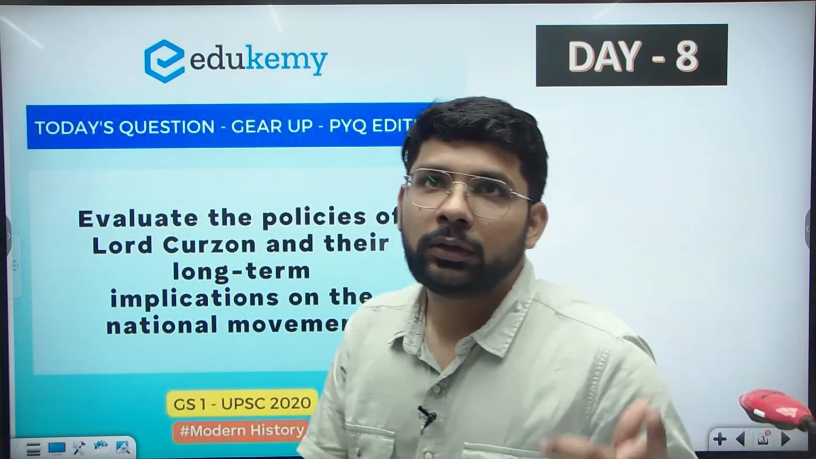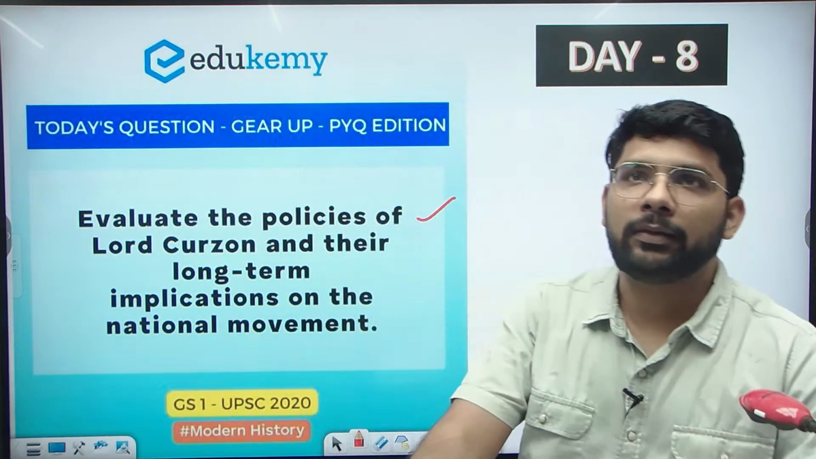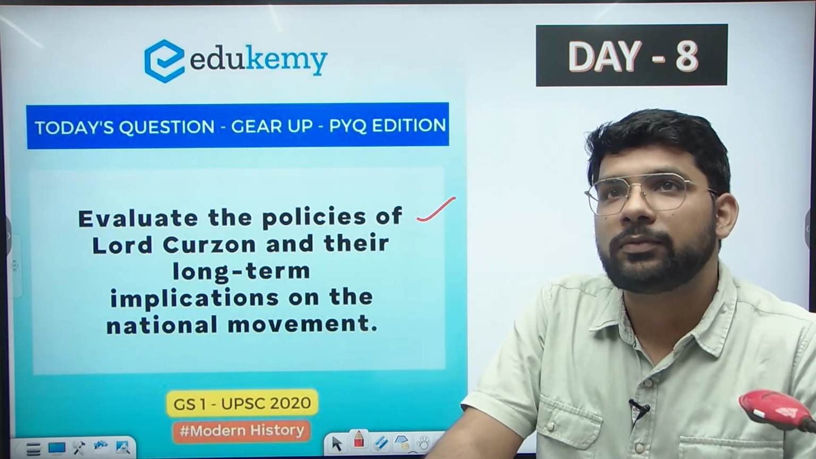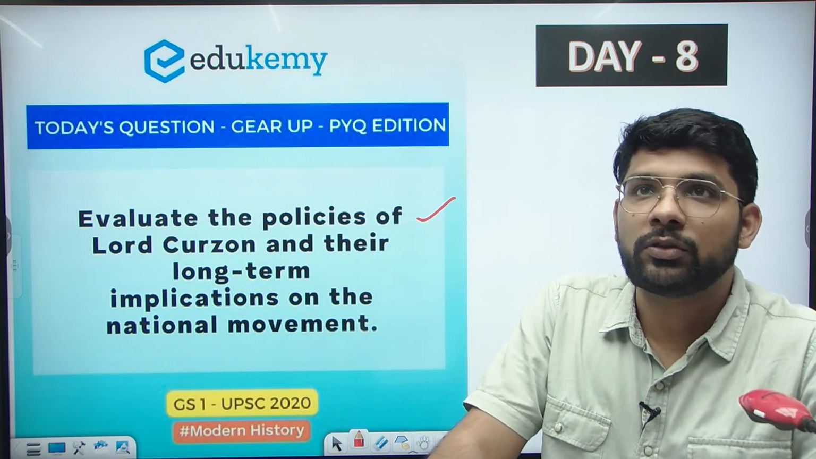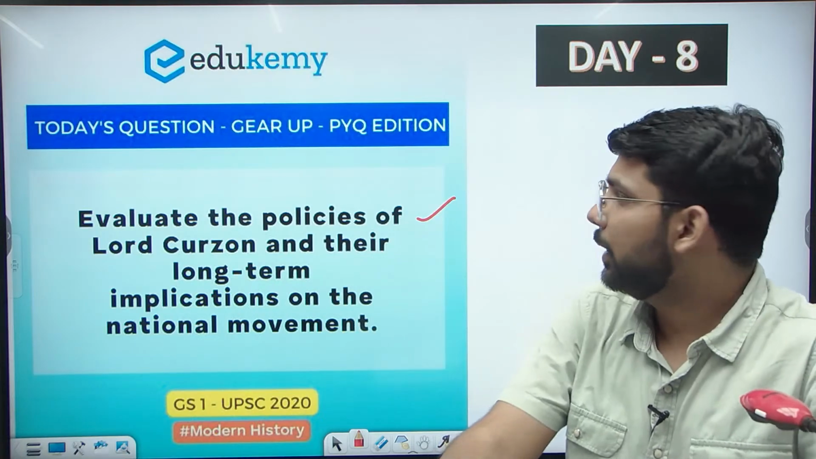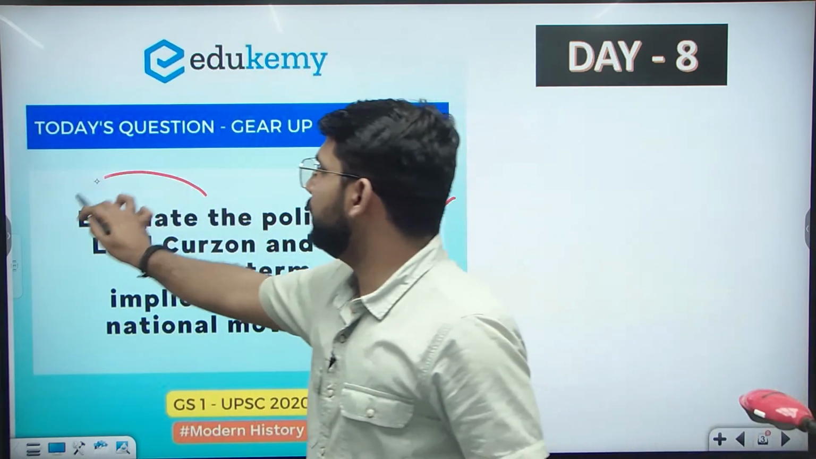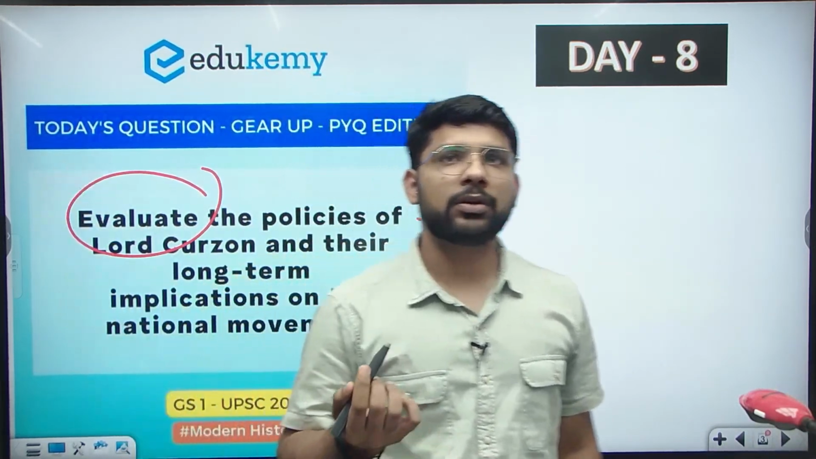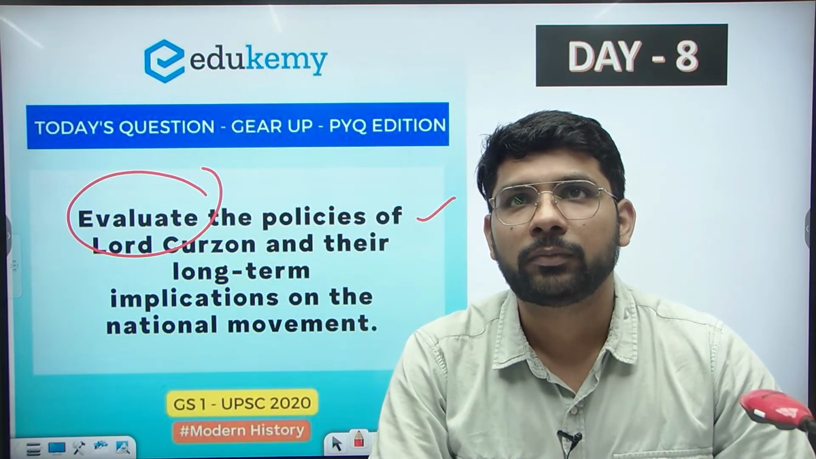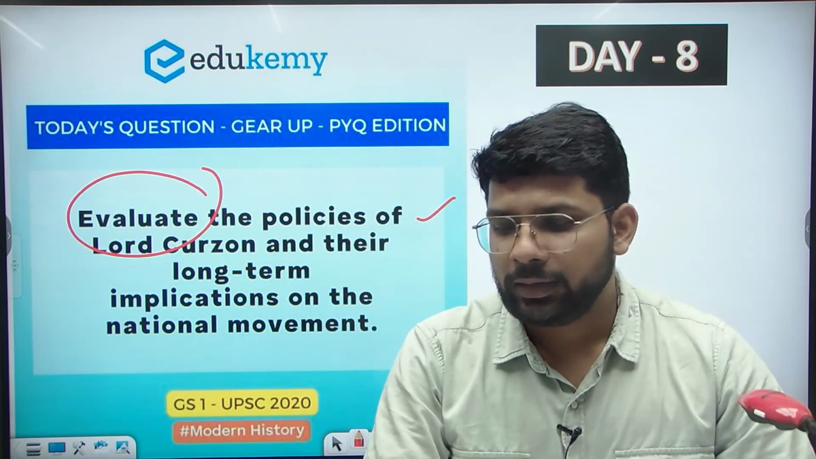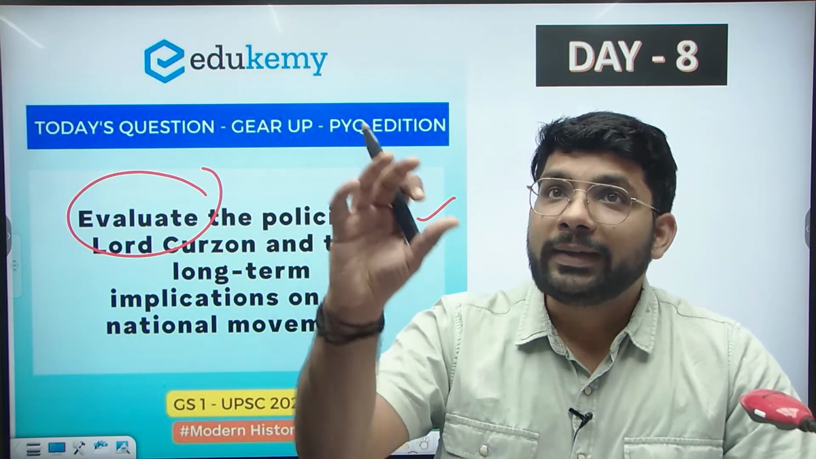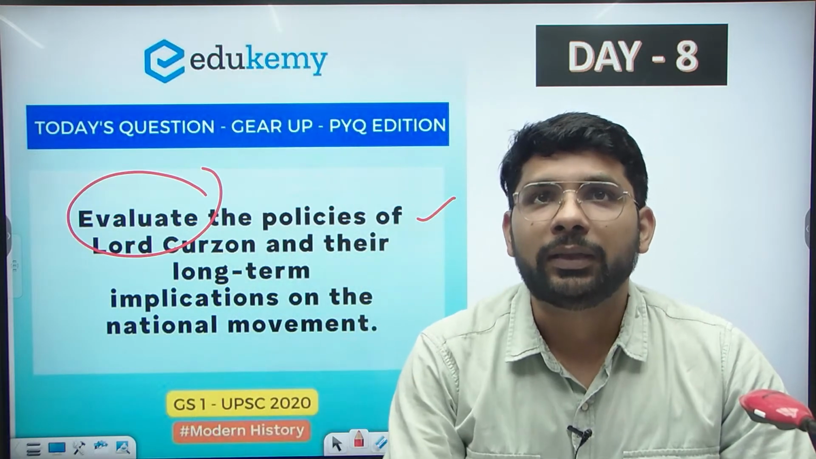Everybody knows Lord Curzon's tenure was from 1899 to 1904. He is very famous for the partition of Bengal in 1905. Everybody knows about Lord Curzon, but here we need to evaluate his policy. Most of you know about the Indian Universities Act in 1904, the Bengal partition in 1905, and maybe the Calcutta Corporation Act in 1899. But we need to list out the other reforms as well.